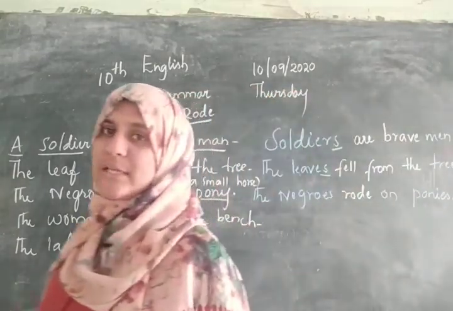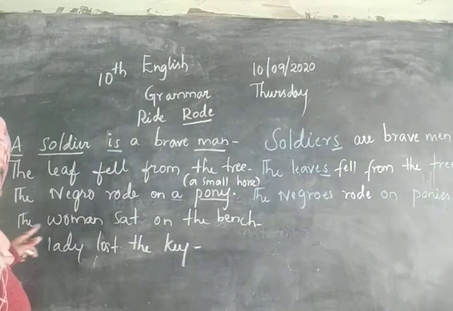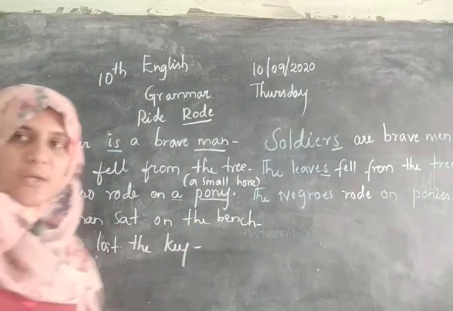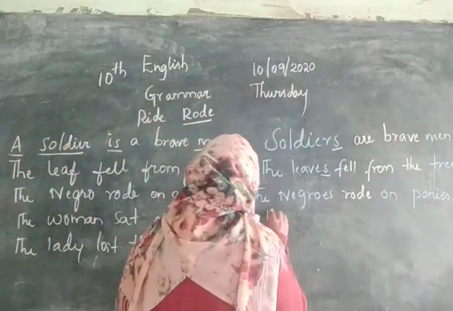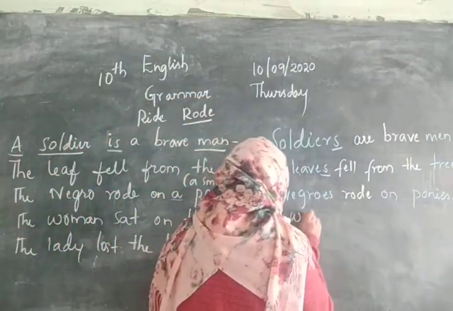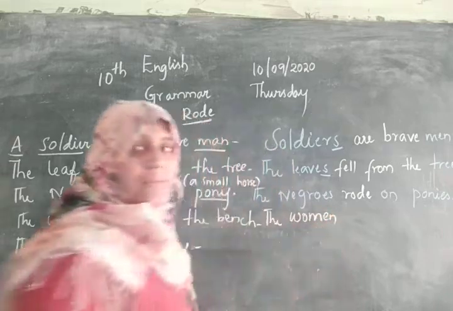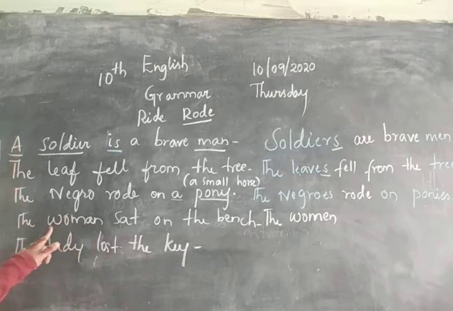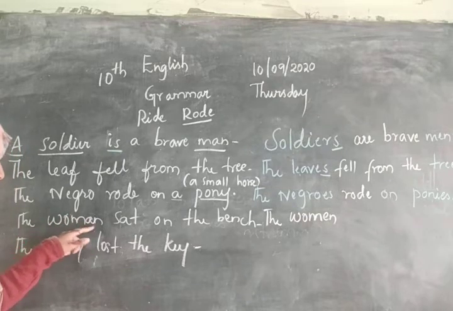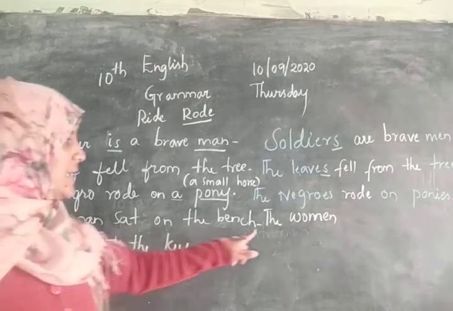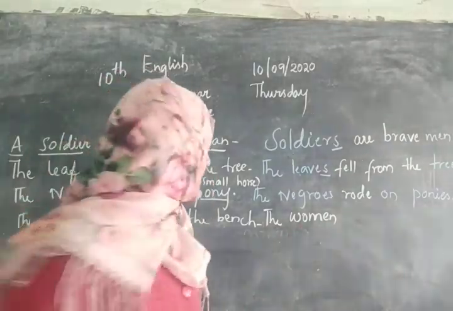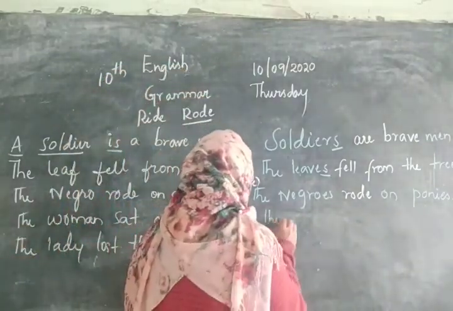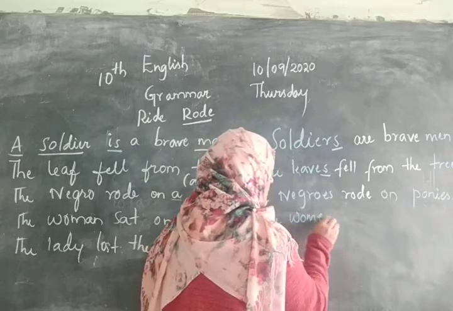Now look at this example. The woman sat on the bench. The woman is singular, so it becomes the women. I told the pronunciation. How is it used? W-O-M-E-N. What is this? W-O-M-A-N, woman. It is singular. See here, W-O-M-E-N.